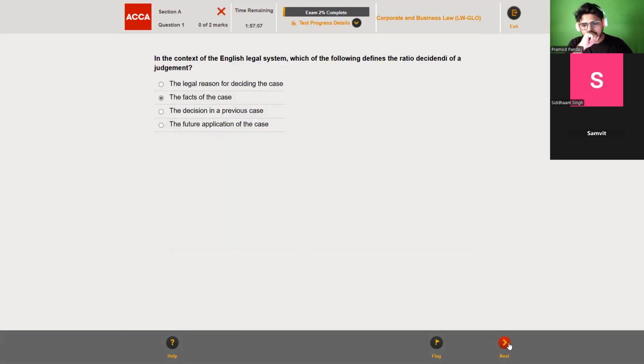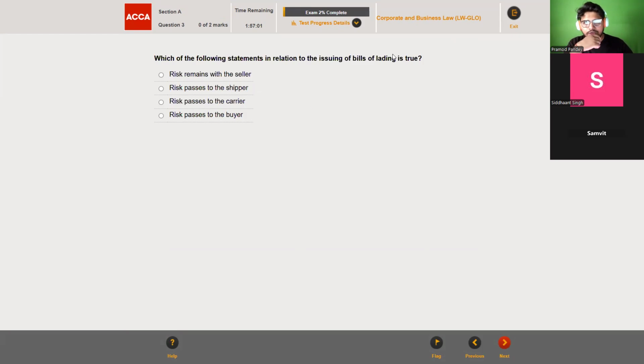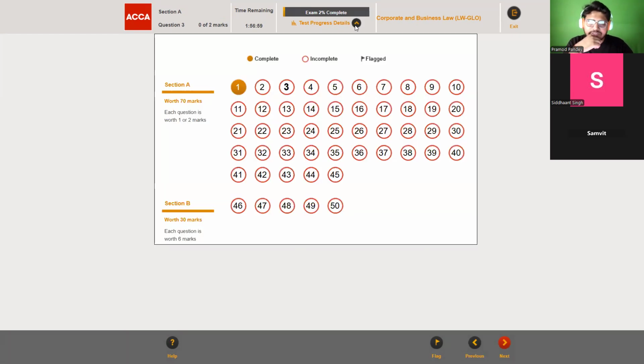Suppose I have marked this and I'm just skipping this question. I'm currently on the third question. This will show me that I have skipped a question, an incomplete question. The ones I have completed will be marked in orange.